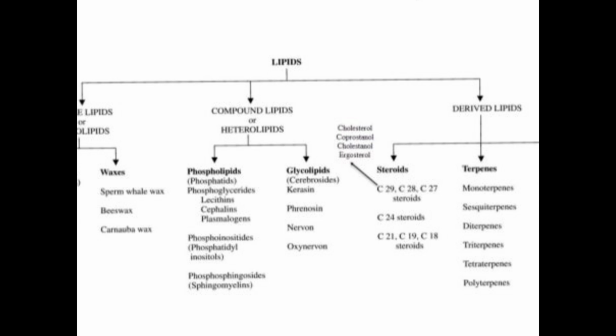Simple triglyceride and mixed triglyceride have a main constituent, glyceride, which comes from glycerol and fatty acids. Fatty acids combine with glycerol to form glyceride: monoglyceride, diglyceride, triglyceride. From that, triglyceride means three molecules of fatty acids with one molecule of glycerol. It is called a triglyceride. That is a simple triglyceride.